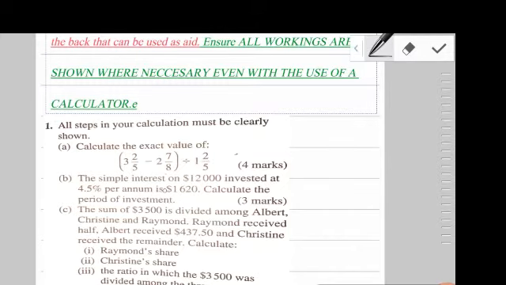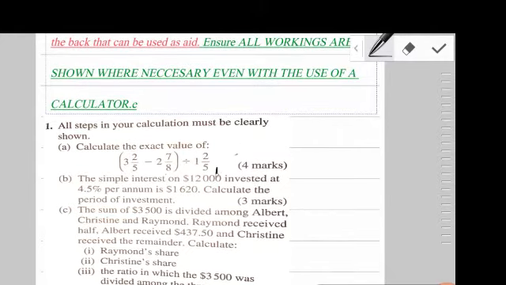Now, this sort of question confuses a lot of students, all right? Usually what most students will do, they'll think that the value that comes after simple interest is the simple interest. They're saying that the simple interest on $12,000, which means that the $12,000 is your principal. It is what you invested. But it said it right here that $12,000 invested at 4.5% per annum is $1,620. So just be careful when you're reading the information here.